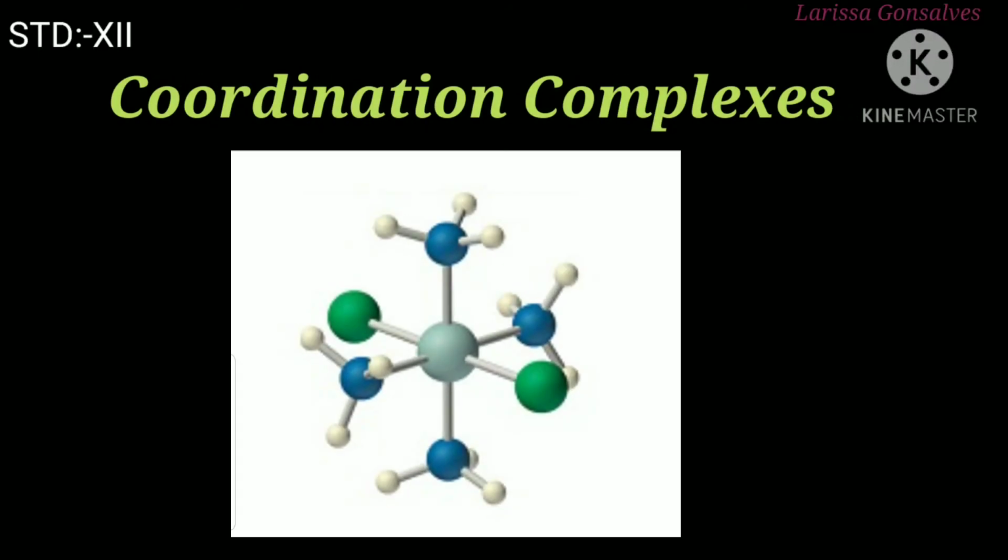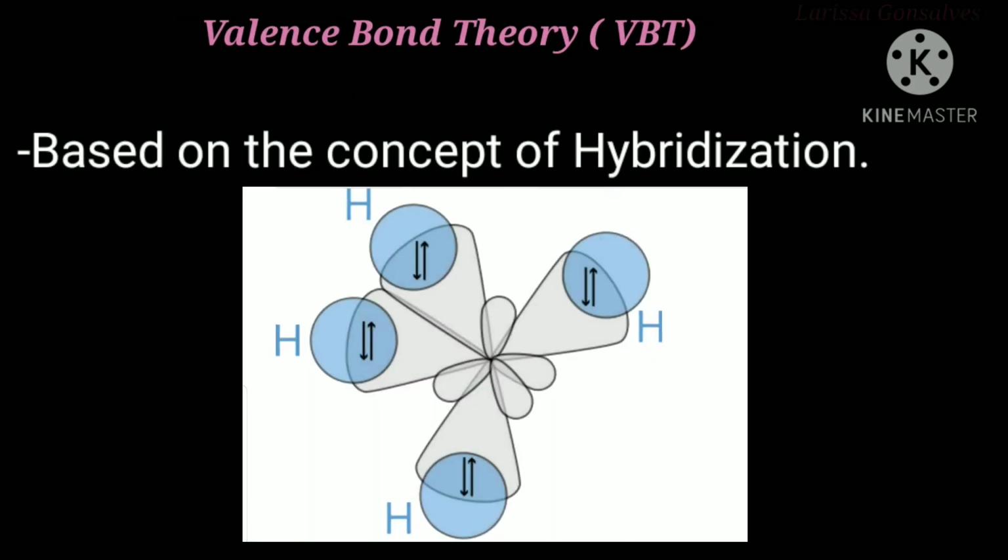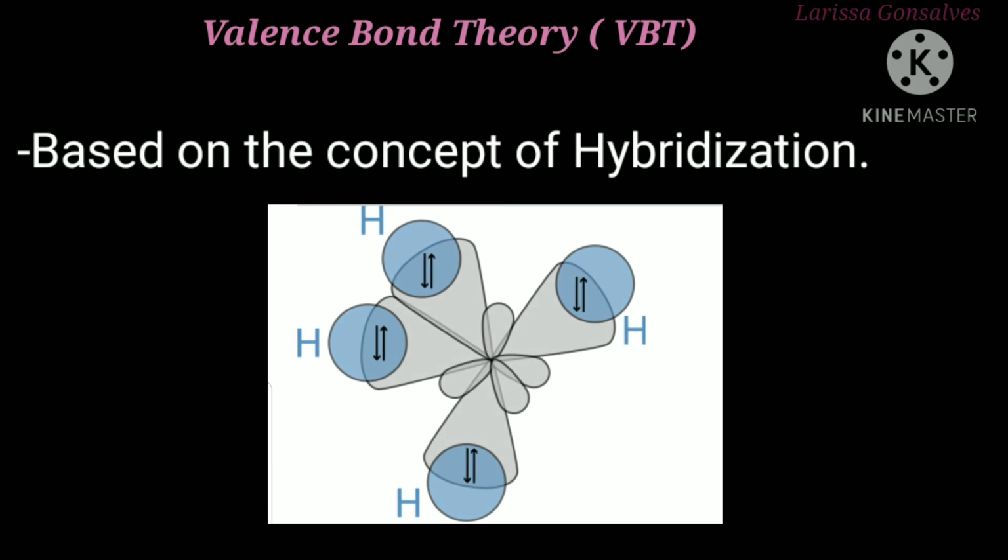In this video of coordination complexes, we are going to study the valence bond theory. It is also called VBT. Valence bond theory is based on the concept of hybridization. Hybridization is a concept wherein the atomic orbitals fuse together to form hybridized orbitals, which influence the molecular geometry and bonding properties. These hybrid orbitals help us to describe the structure of coordination compounds.